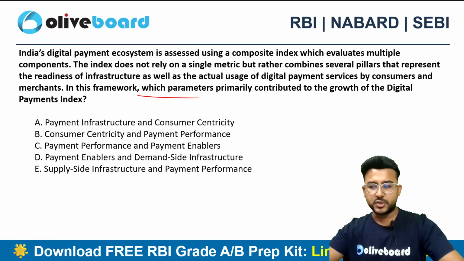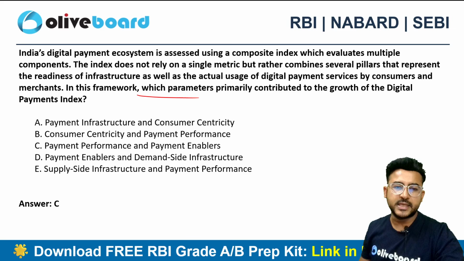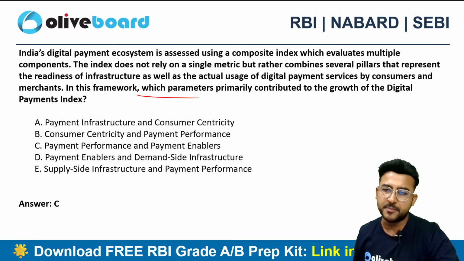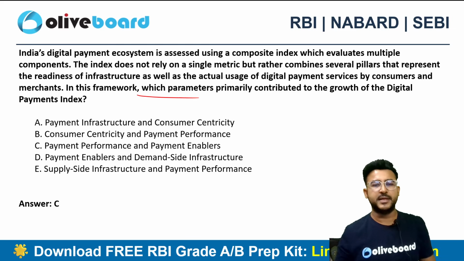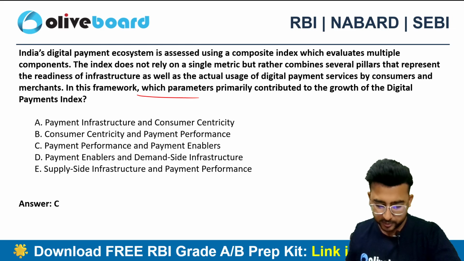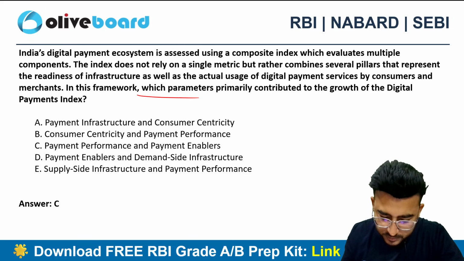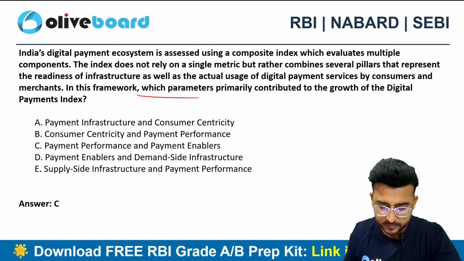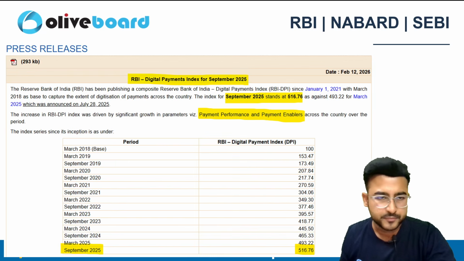Guys, the correct choice here will be option C. It was the payment performance and the payment enablers. There are so many parameters. Out of those parameters, the payment performance and the enablers actually contributed. Okay, so that's the correct choice. Next one.